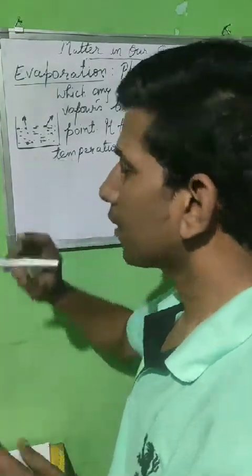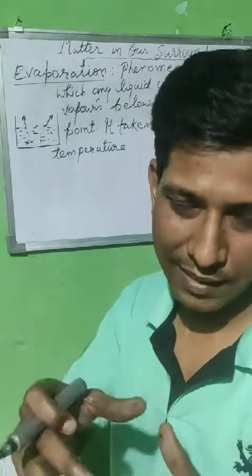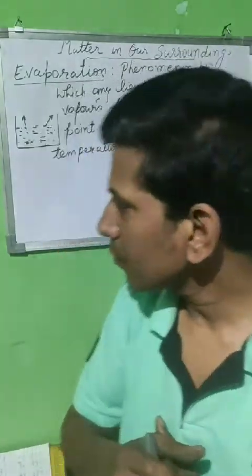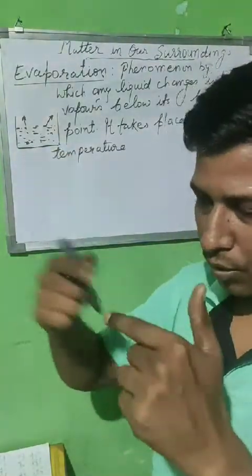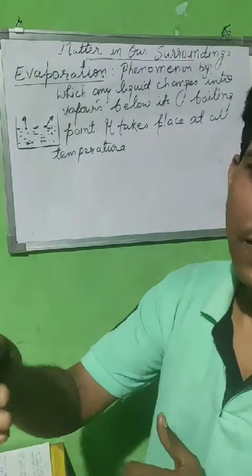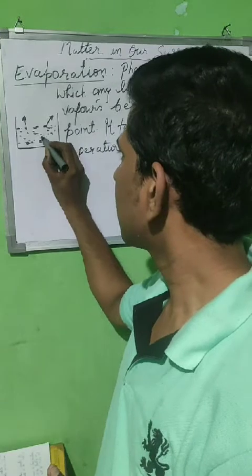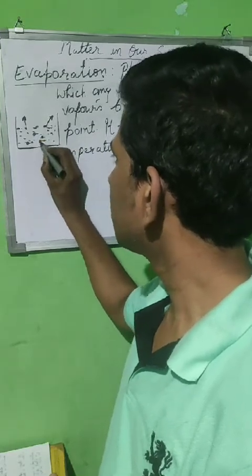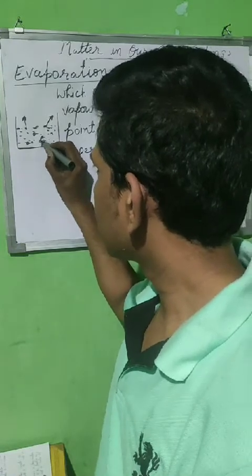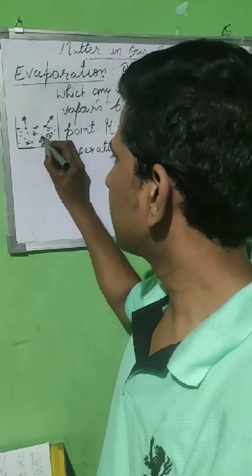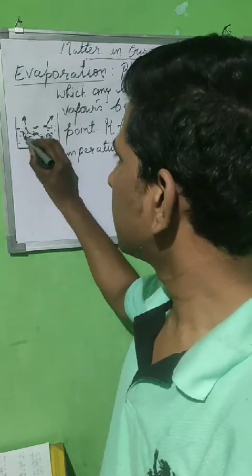Already I have explained that the particles are not stationary, they are not static, they are always in random motion, and when they hit each other, they transfer energy to each other. Suppose this is one particle, this is another particle, this is the next particle. Particle A transfers energy to particle B. B transfers the energy to particle C, then to particle D.